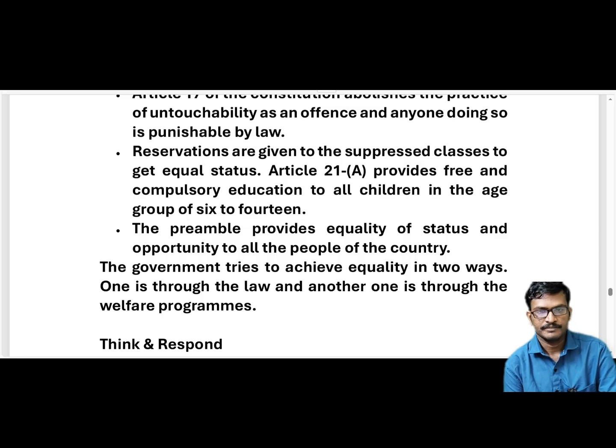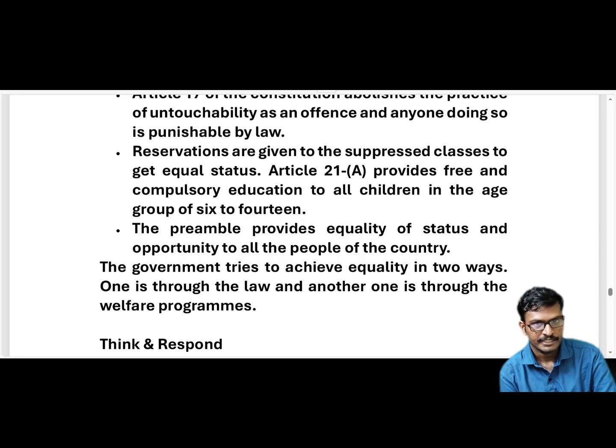And the preamble. Preamble means a foreword, I think, to the Constitution. We have discussed the Constitution.